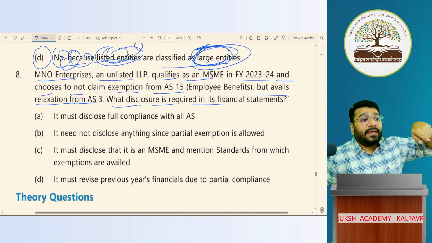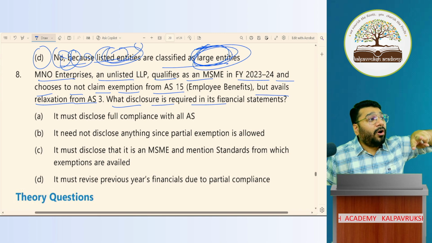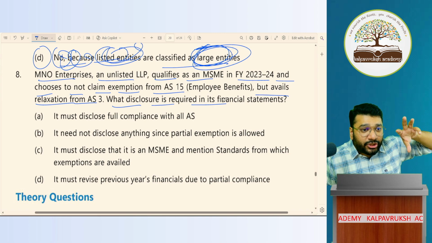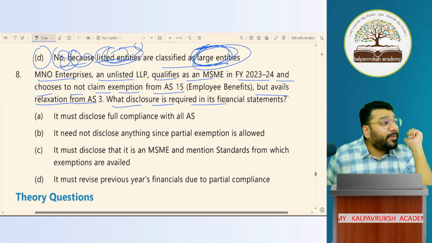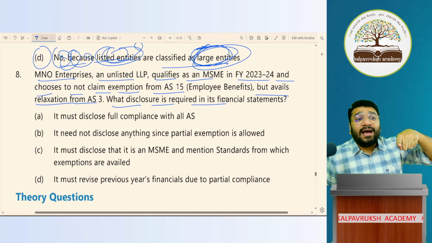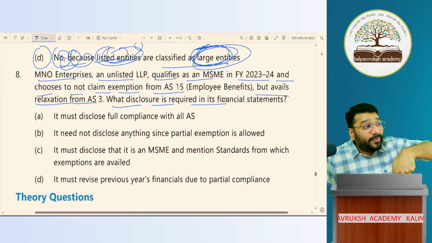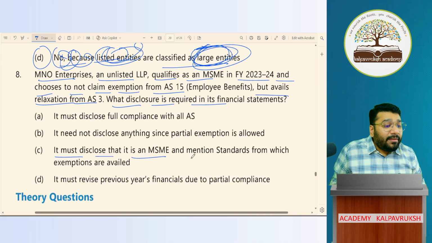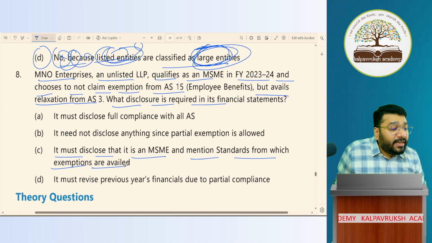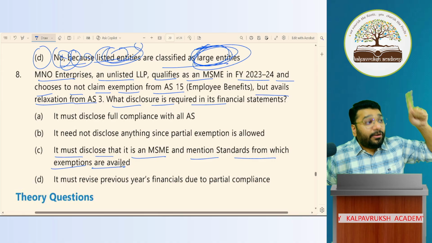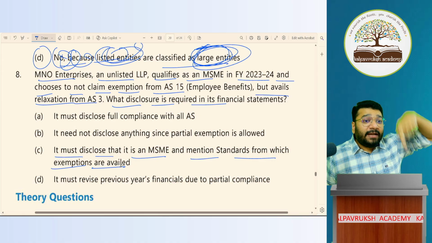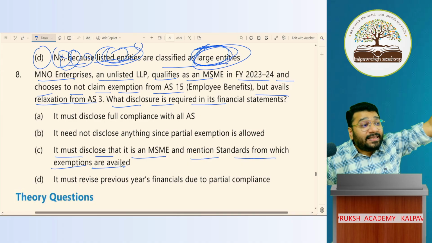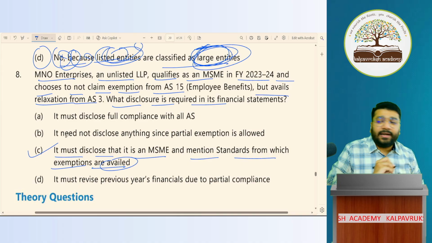When an MSME does not opt for all exemptions, some relaxation, some no relaxation, what is the disclosure requirement? The AS in which they are taking relaxation has to be disclosed. It must disclose that it is an MSME and mention which standard the exemption it has availed. They have to disclose that they're MSME, plus they have to disclose which AS exemption has been availed. C is the right answer.